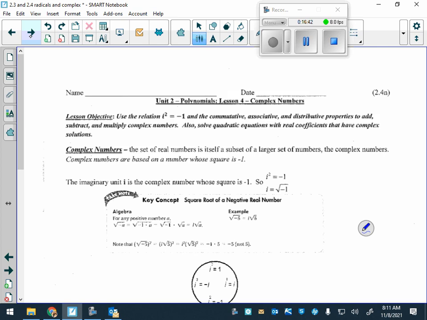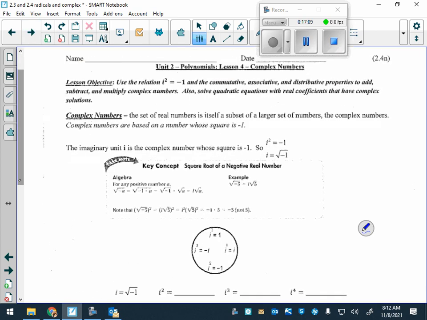And now, how many of you, when you got a negative inside a square root, would automatically say what? So if you ended up with the square root of negative 3, what would you say? Typically, yeah. It's not a real number. It's not a real solution. You would say no solution, right? Today, we are actually going to look at why it's called not a real solution. This is called a complex number, which is also called imaginary, where you can actually solve for a negative inside a square root, but you won't see it on the graph, because it's imaginary.